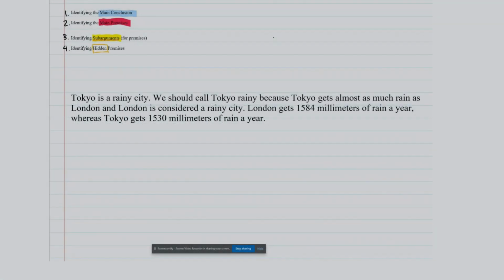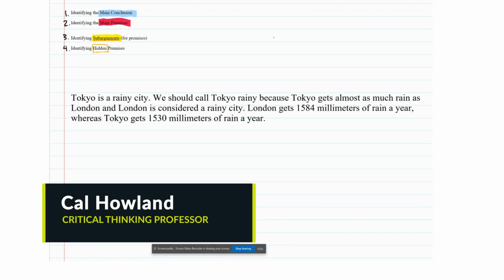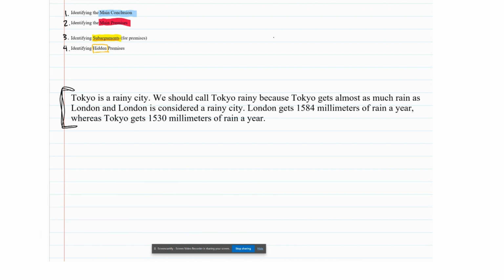All right, so in this video, we're going to begin the process of reconstructing this example right here. Tokyo is a rainy city. We should call Tokyo rainy because Tokyo gets almost as much rain as London, and London is considered a rainy city. London gets 1584 millimeters of rain a year, whereas Tokyo gets 1530 millimeters of rain a year.